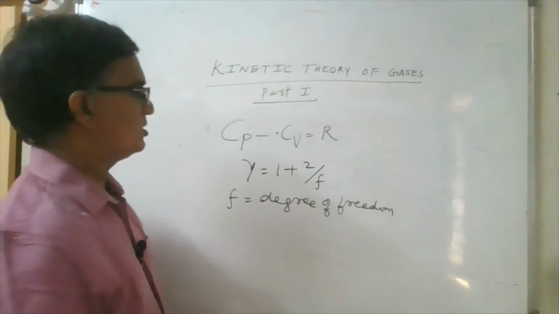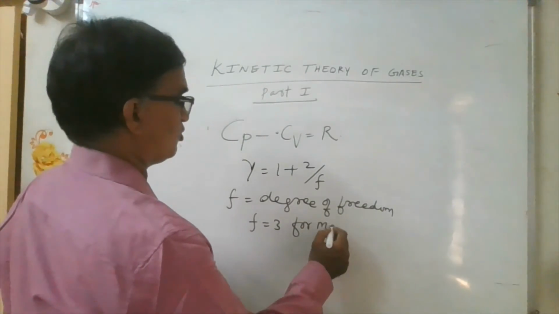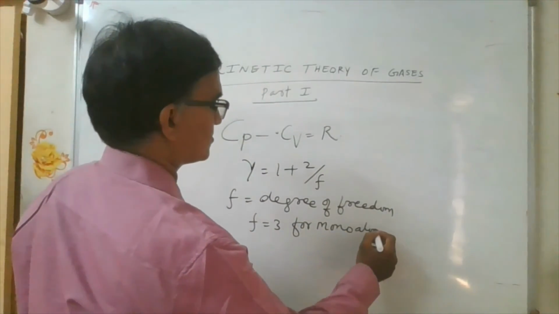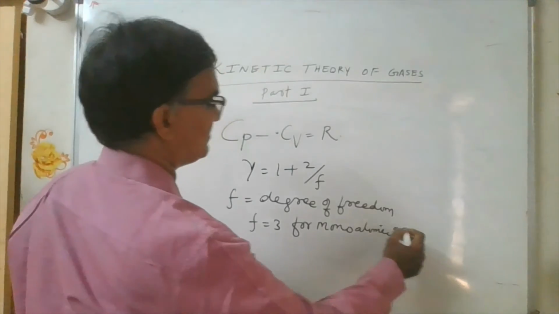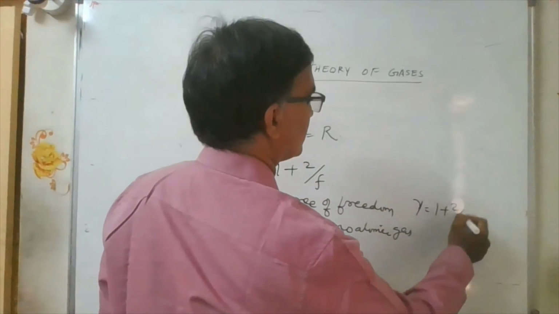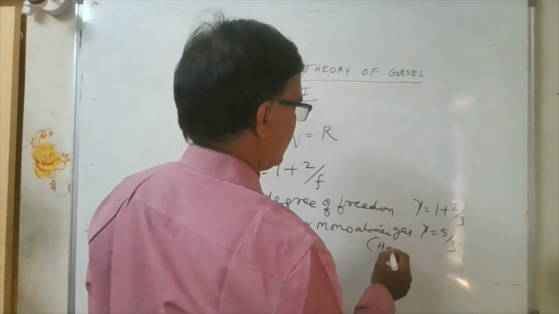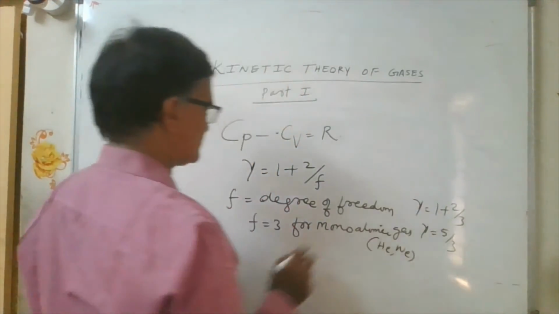Now, you know, F is equal to 3 for a monoatomic gas. This we already did in thermodynamics, but just a recap here. Gamma is equal to 5 by 3. Helium, neon, argon, like this, they are monoatomic gases.